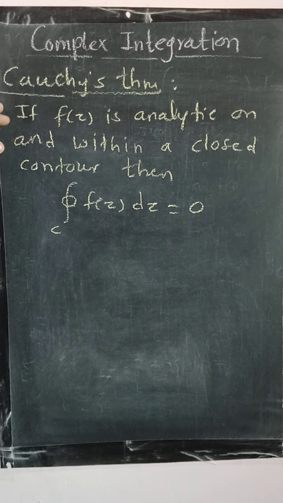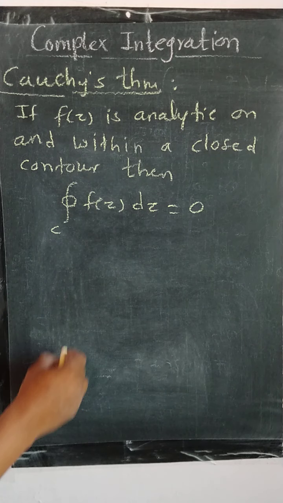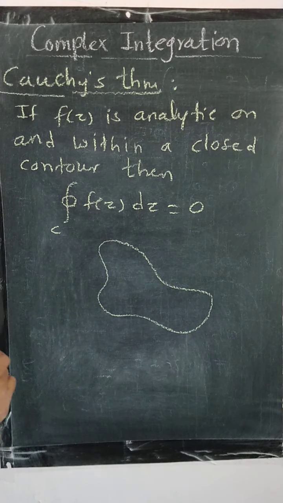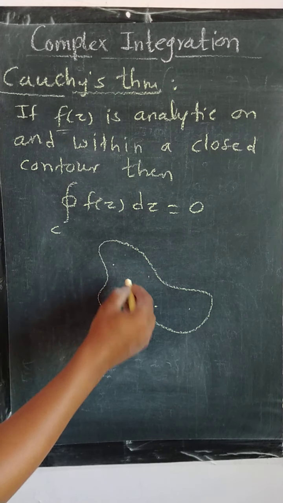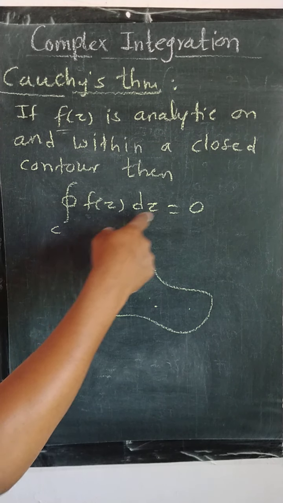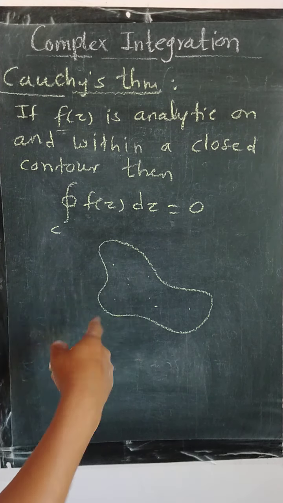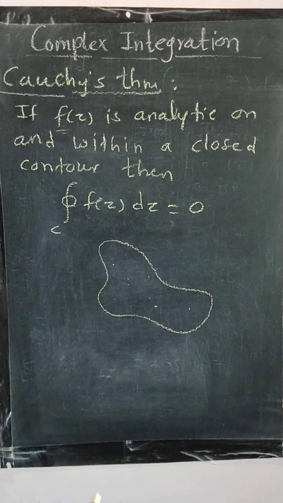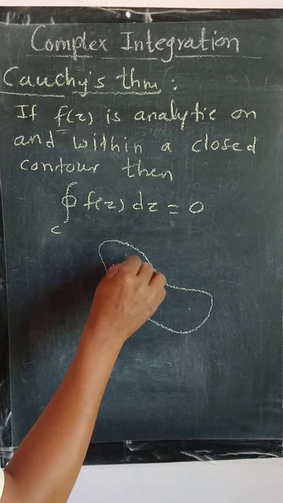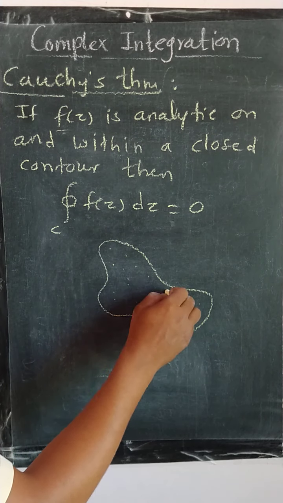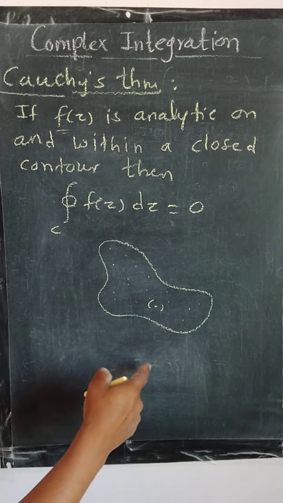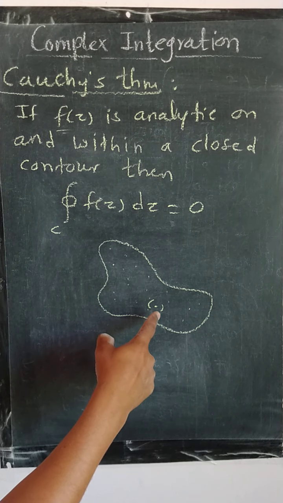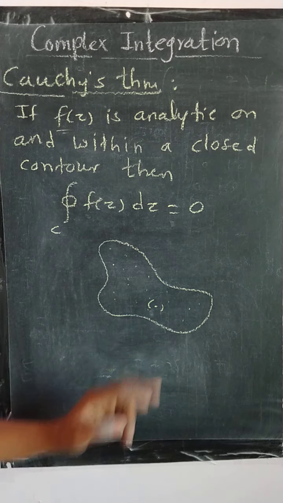This is a very important theorem for the competitive examination. It says if we have any closed curve and if the given function is analytic on the curve and within the curve, then integration over that closed contour is 0. Now what is meant by analytic on the curve and within the curve? That we have discussed: analytic on the region means it must be analytic at each point of the region, and analytic at each point of the region means what? That the function must be differentiable in every neighborhood of each point.